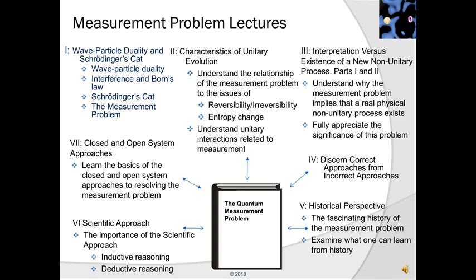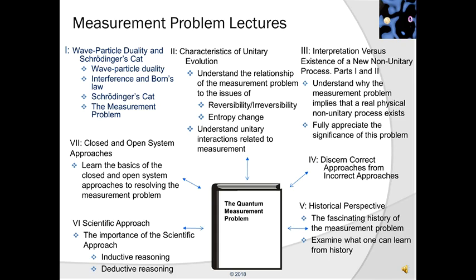This background in unitary evolution is a necessary prerequisite in order to begin our third lecture, which will be in 2 parts, and which is perhaps the most important, in that we will pull together the material of the first 2 lectures in order to show why, subject to assumptions, the measurement problem implies that a real non-unitary process exists. This will allow you to more fully appreciate the significance of this problem.